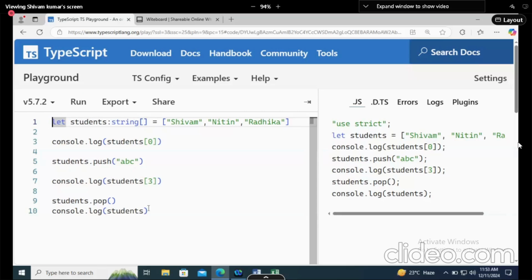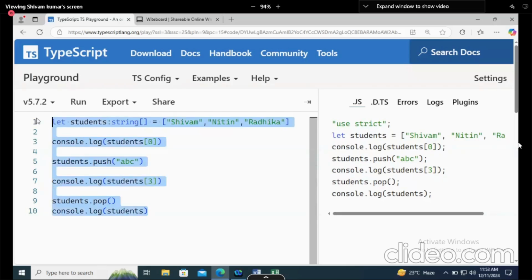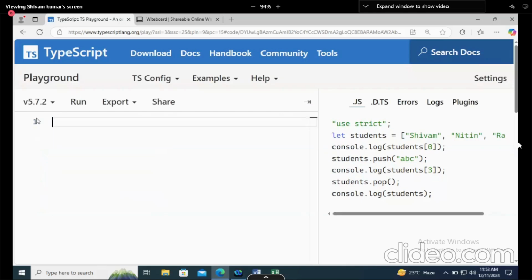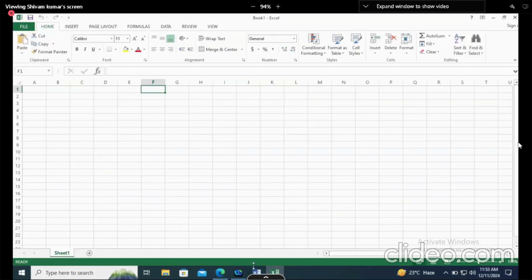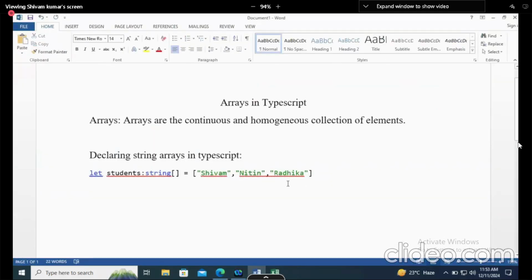Okay, this is how push and pop work. Now, understood how to add the elements and how to delete the elements in arrays? Okay. Adding the elements in the array.